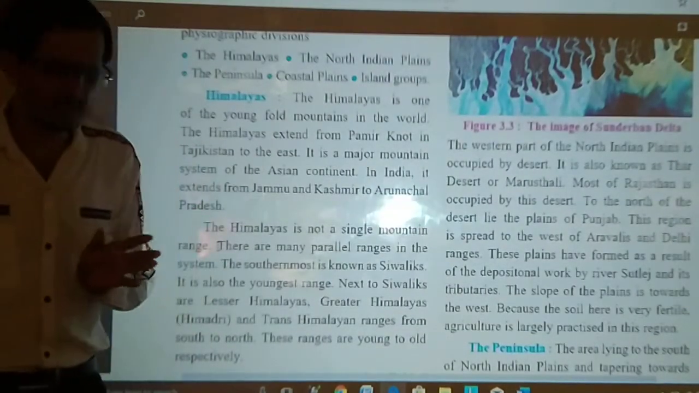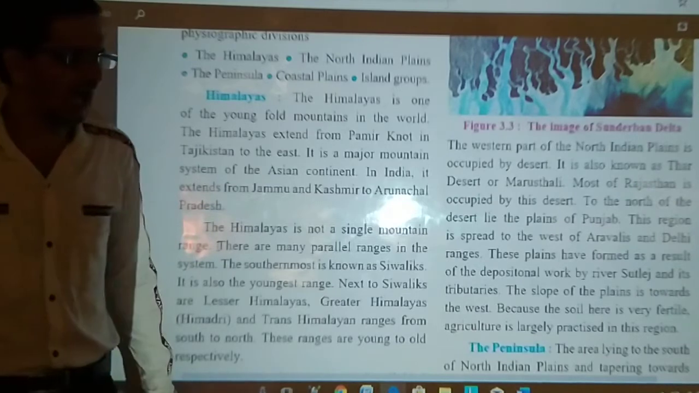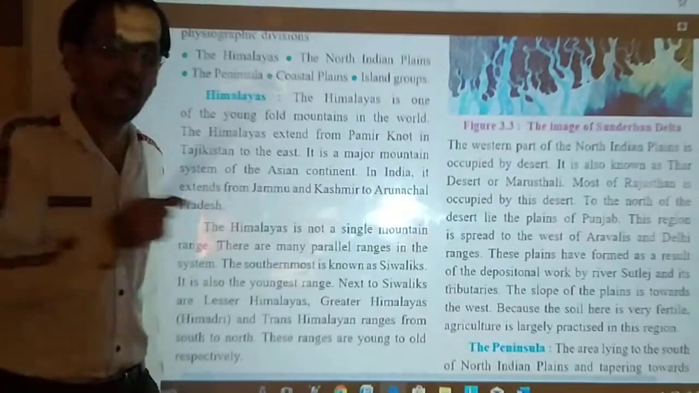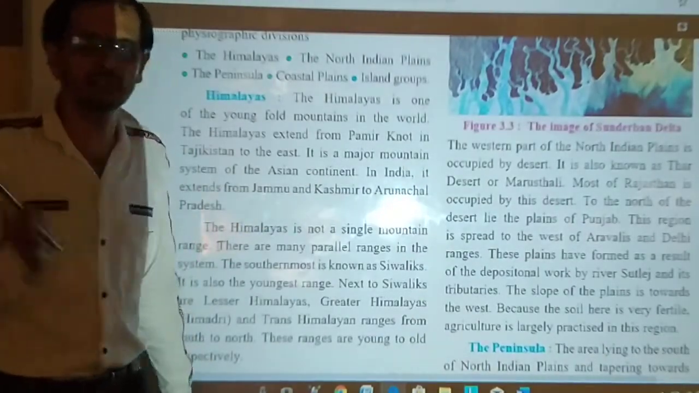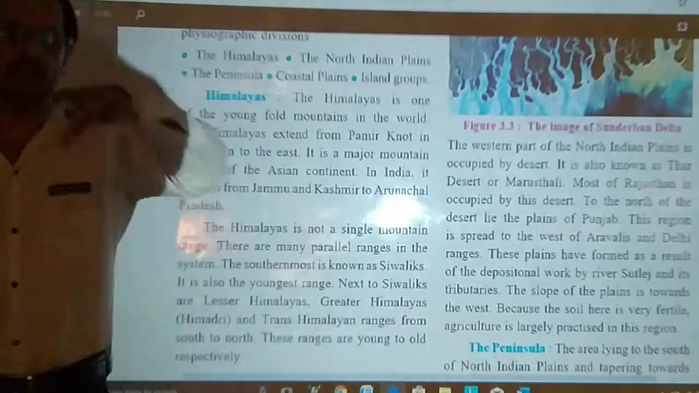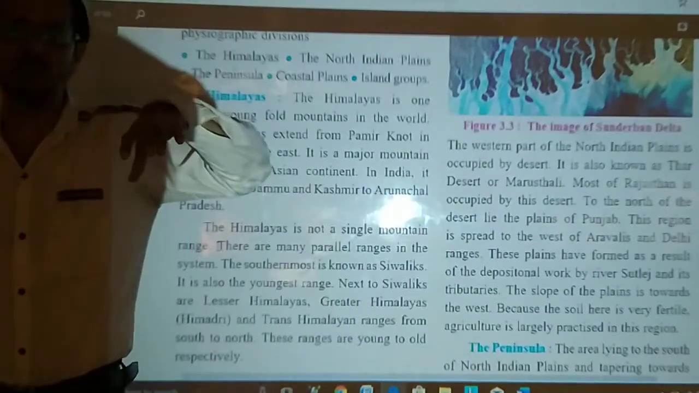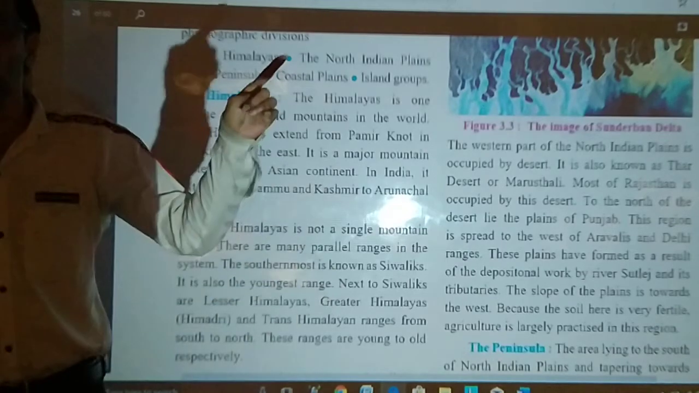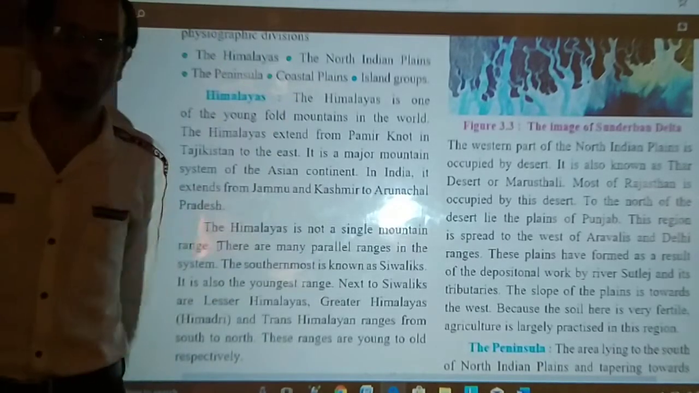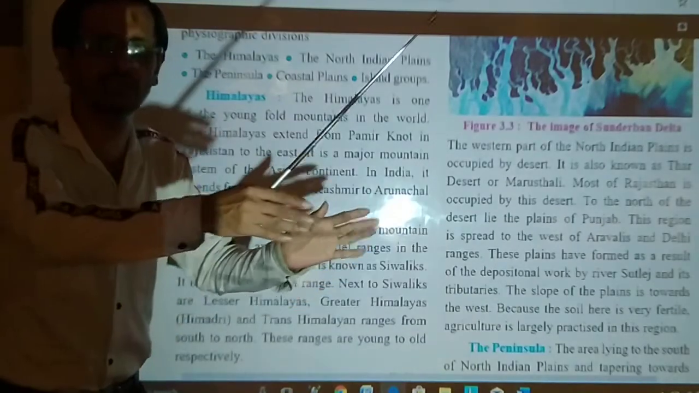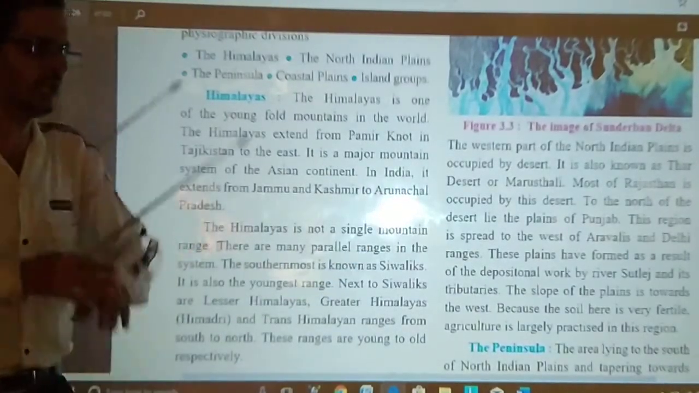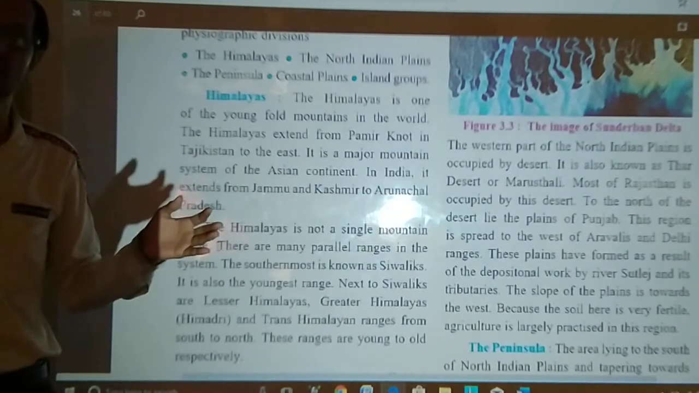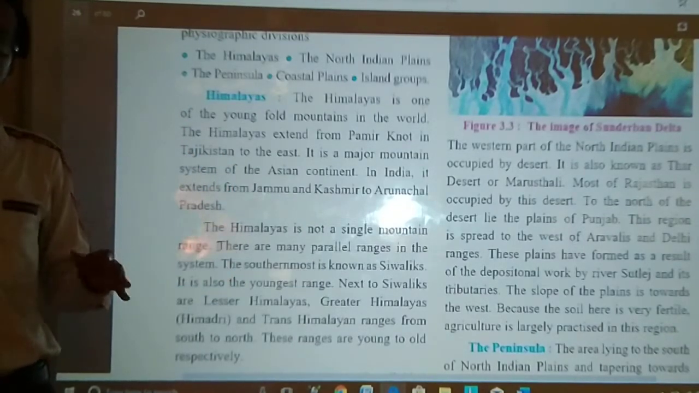So these Himalayan mountain ranges are parallel to each other. Sometimes they are broken in between, sometimes they have a gap in between a particular mountain range, and they extend from Jammu and Kashmir to Arunachal Pradesh in the northeast. So obviously they are parallel to each other, and it's not a single mountain range. There is a cluster of mountain ranges. These are known as Himalayan mountain ranges, not range but mountain ranges.